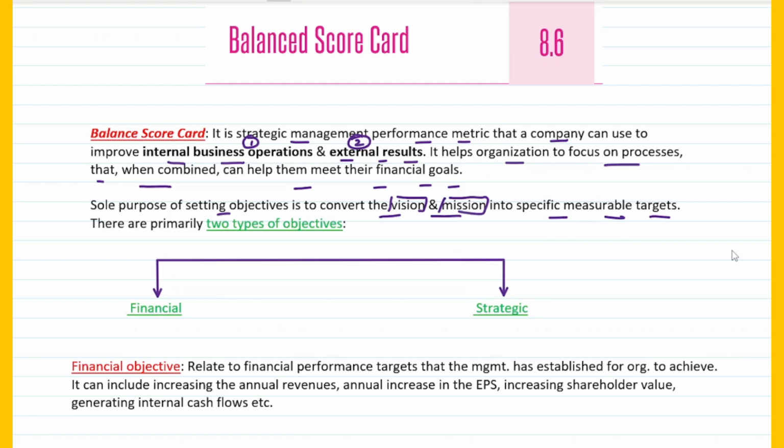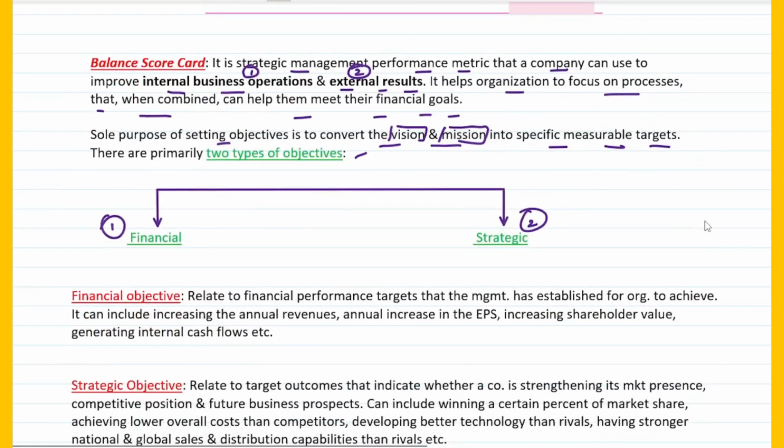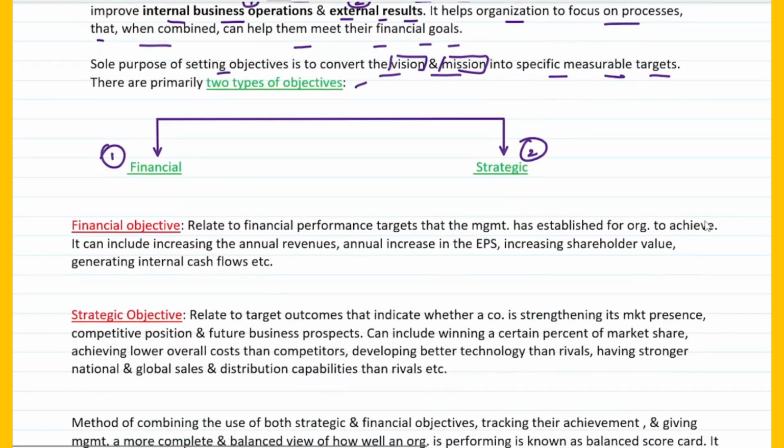So basically there are 2 types of objectives. Fine. One is the financial objective, and the second one is called the strategic objective. Fine. So the sole purpose of setting objectives is to convert the vision and mission into specific measurable targets. Objectives basically are 2 types with respect to the balanced scorecard. One is financial and the second is strategic, right?